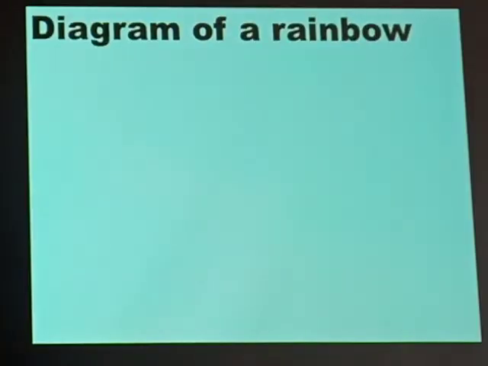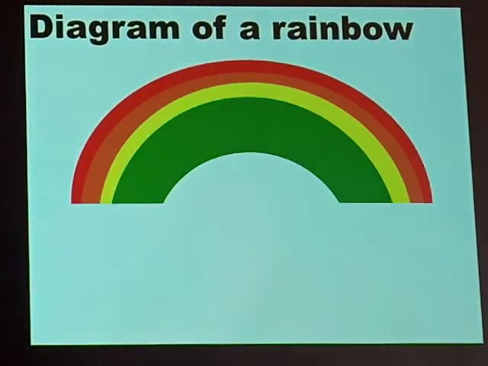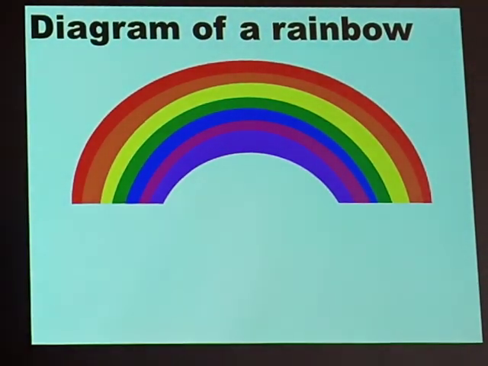Let us look at the diagram of a rainbow. That is exactly how our rainbow looks. It is a natural spectrum. It is formed through dispersion of white light by raindrops, and it has all the colors of a spectrum.